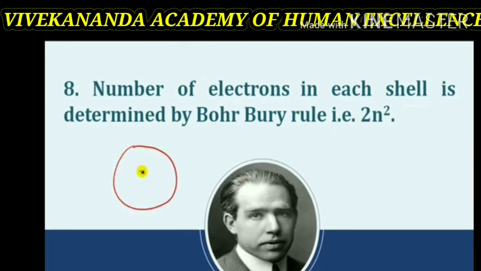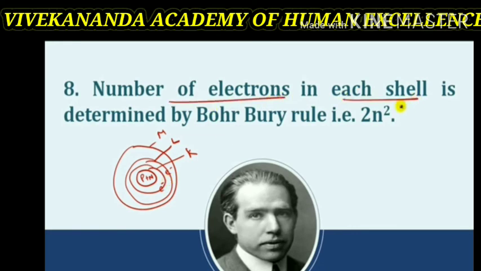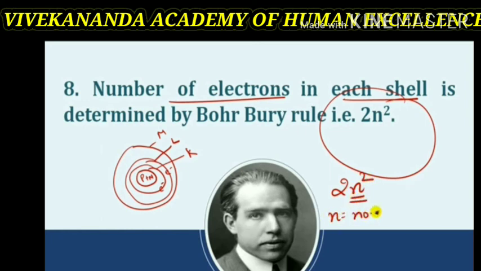The number of electrons in each shell is determined by the Bohr-Bury rule, and this rule is 2n square, where n is equal to the shell number K, L, M, N, or n is equal to 1, 2, 3, 4. The shell nearest to the nucleus is called the ground energy level, denoted by K. So, we take the formula 2n square in order to calculate the number of electrons, where n is equal to the number of the shell.